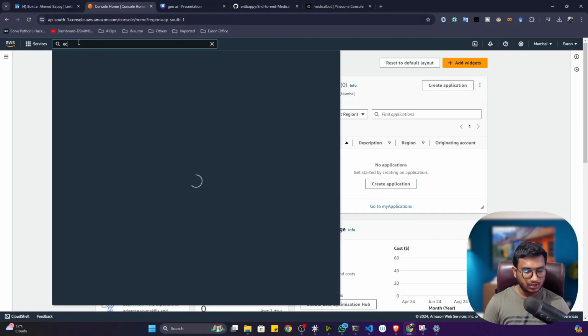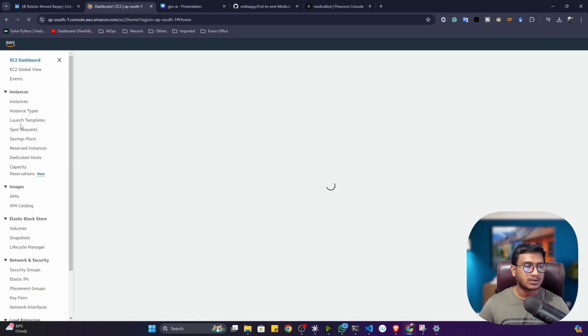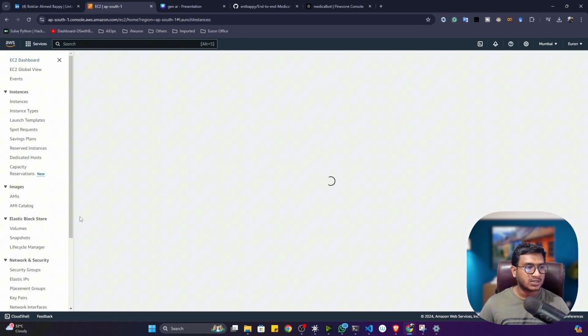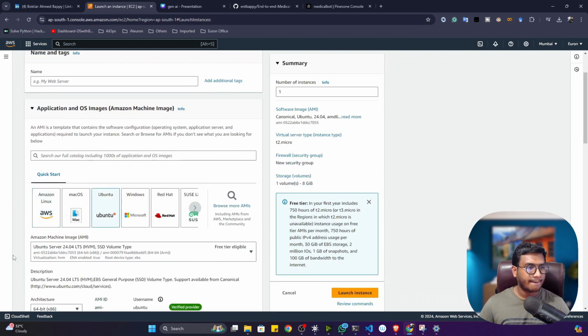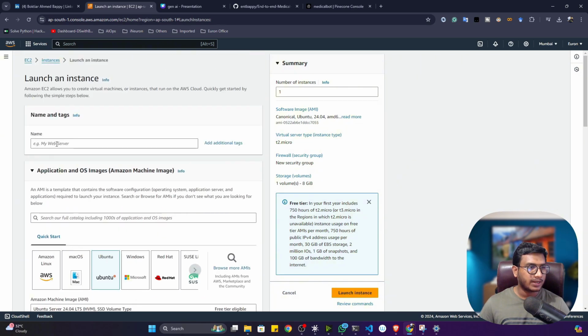Search for EC2 here, EC2 instance. So this is the EC2 service. Now launch the instance. Now select the Ubuntu machine. And what you have to do is give the name of the machine. Let's say medical bot machine. You can give anything.